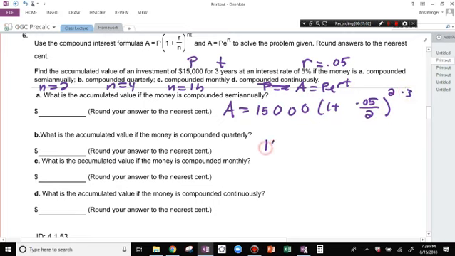And the TI goes like this: 15,000 parentheses 1 plus 0.05 slash 2 close parentheses caret parentheses 2 star 3.